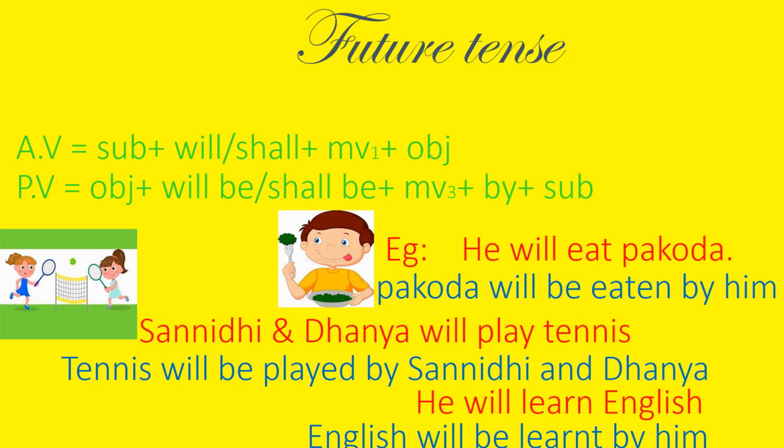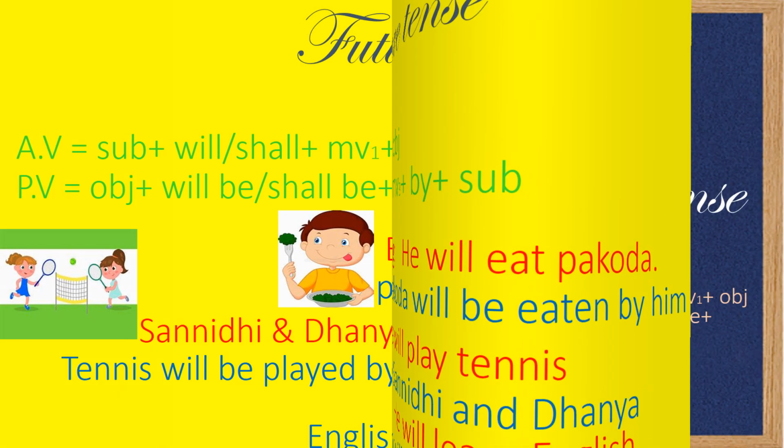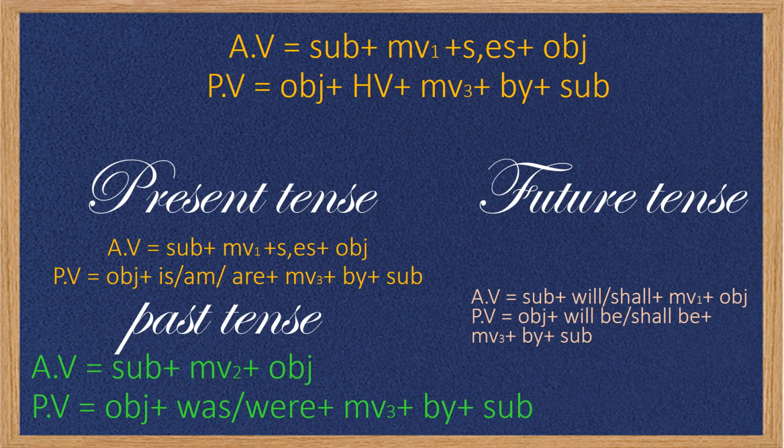So now I will add the formula to my paper again. Now I have also written the formula of future tense on my paper. I will hang this chart paper on the wall for remembering every day. Now we will do some questions on this active and passive voice.